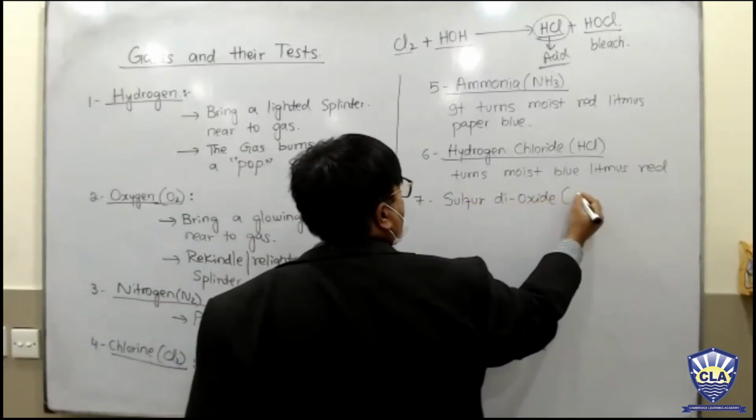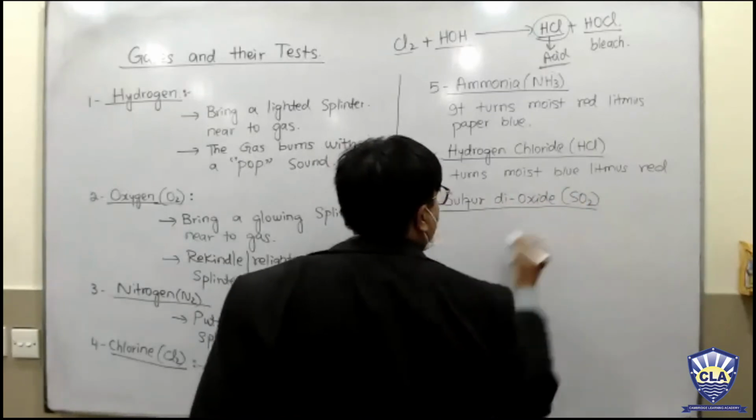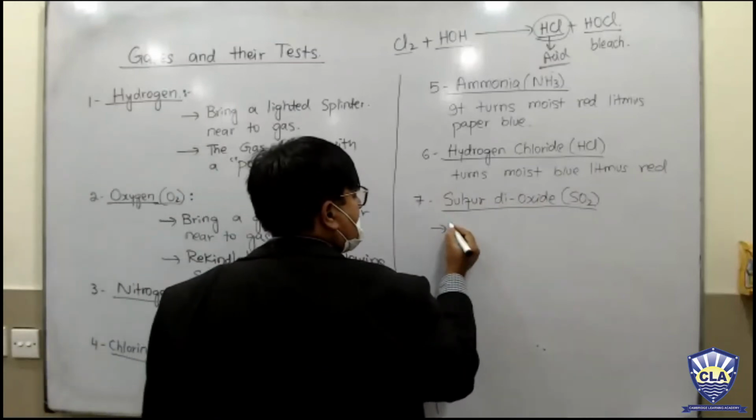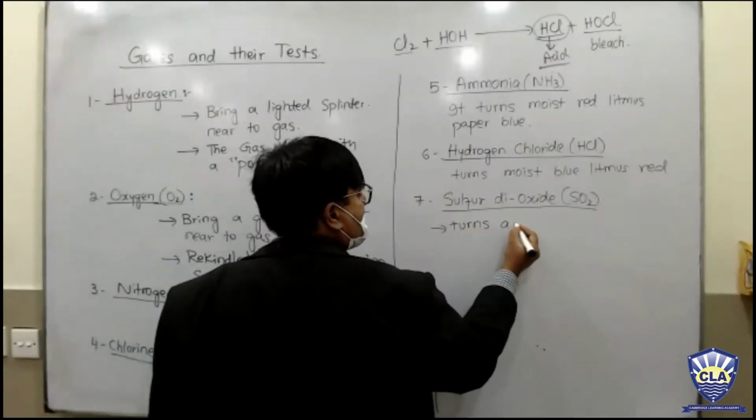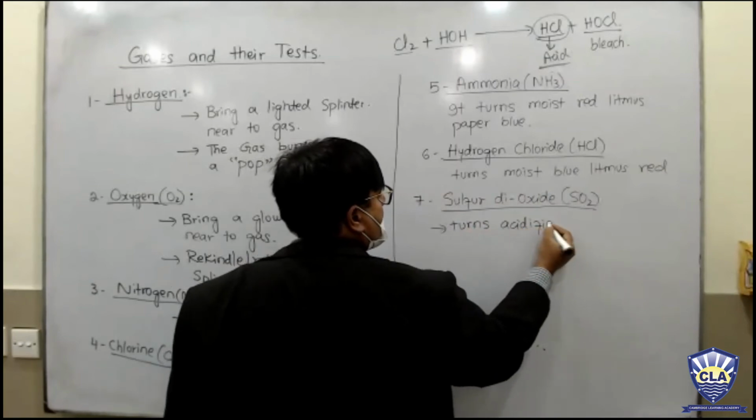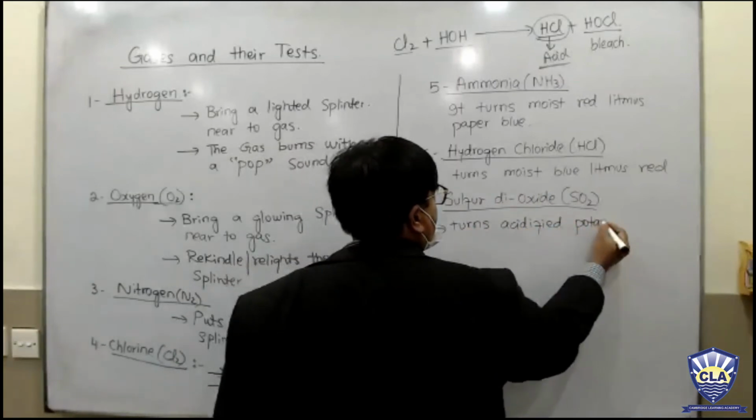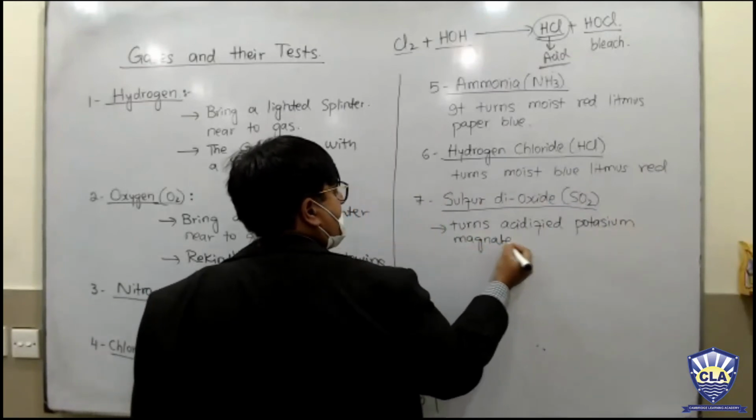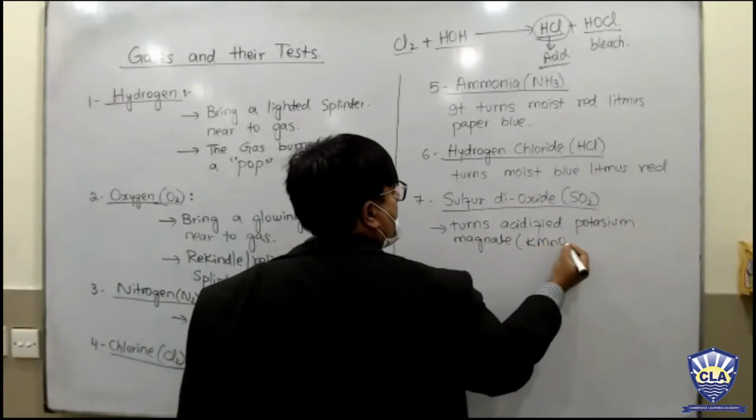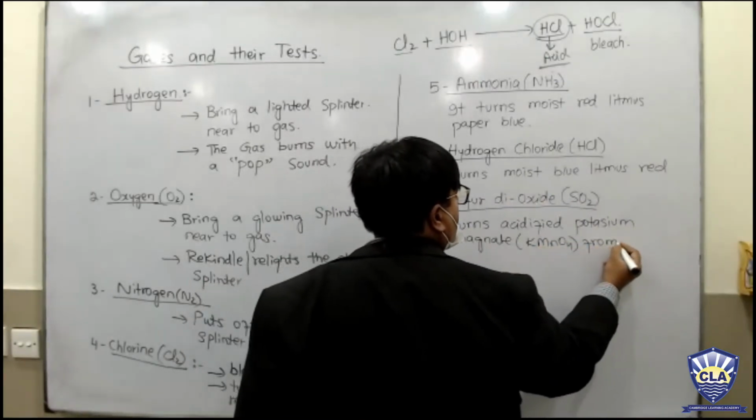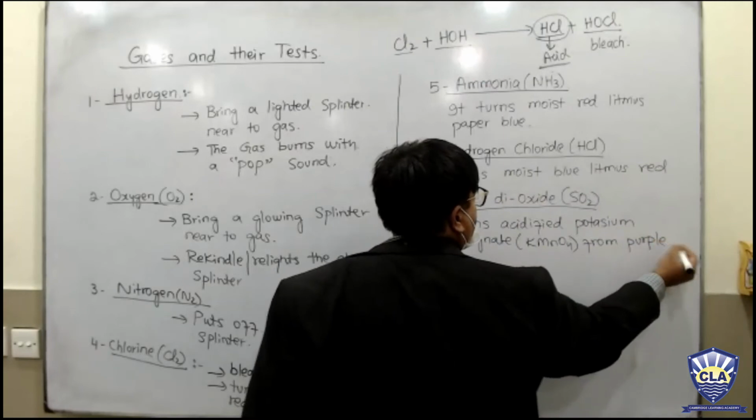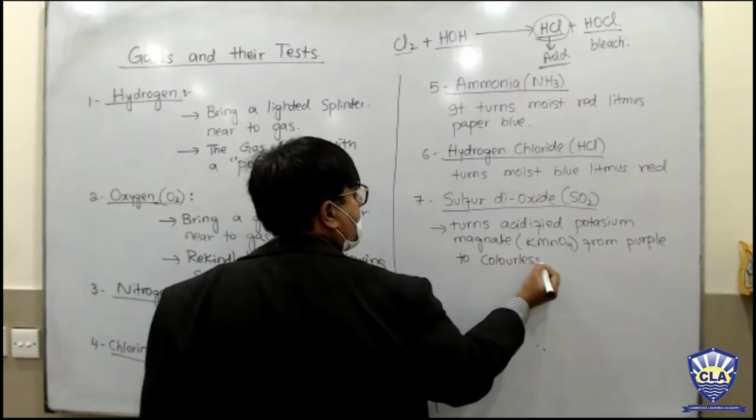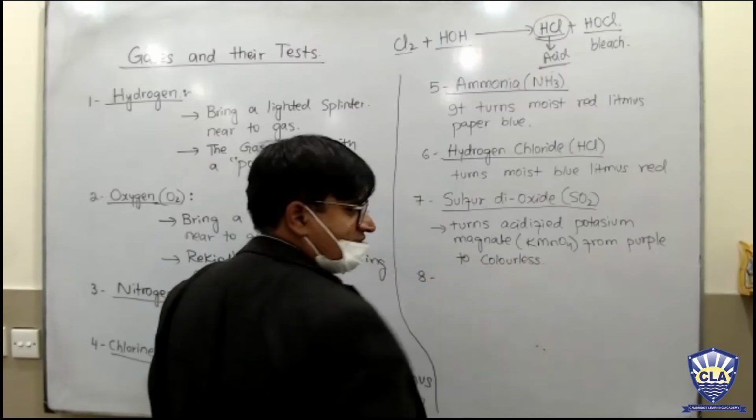And the seventh one, that is sulfur dioxide, SO2. I have told you about sulfur dioxide in the anions test. It turns acidified potassium permanganate, the formula KMnO4, from purple to colorless. You got it, guys?